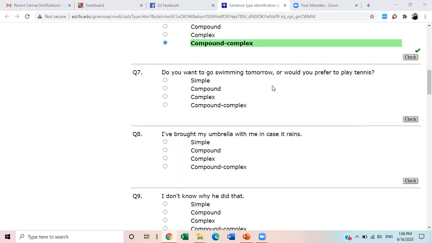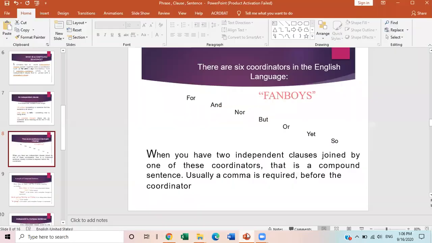All right. Can you see this? Yes, ma'am. All right, FANBOYS. Let me tell you again that F means for, A means and, N is nor, B is but, O is or, Y is yet, and S is so. For, and, nor, but, or, yet, so.